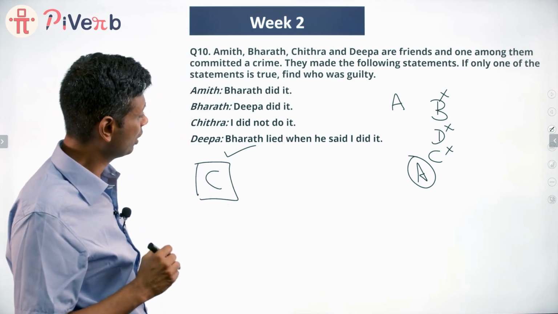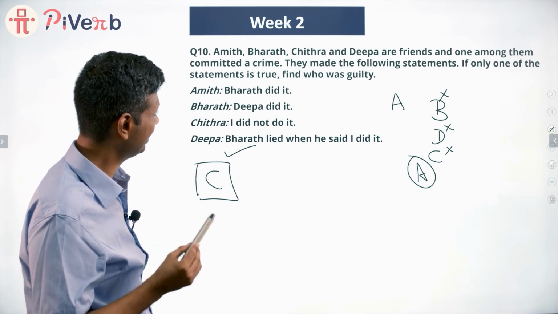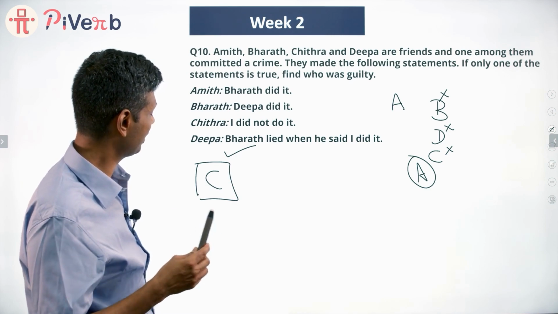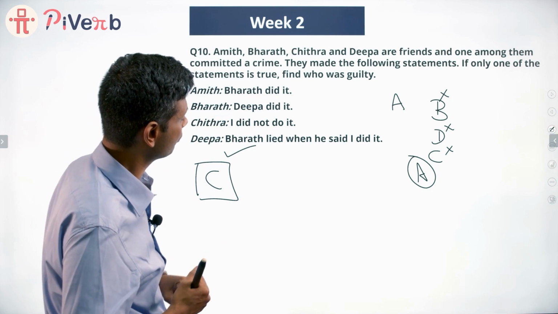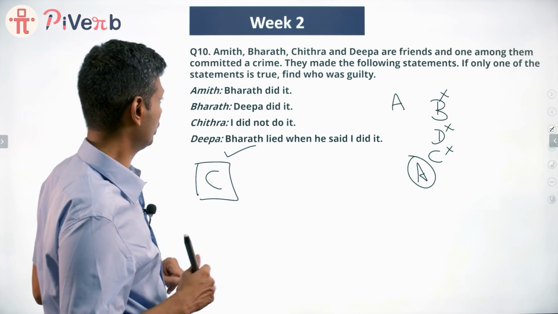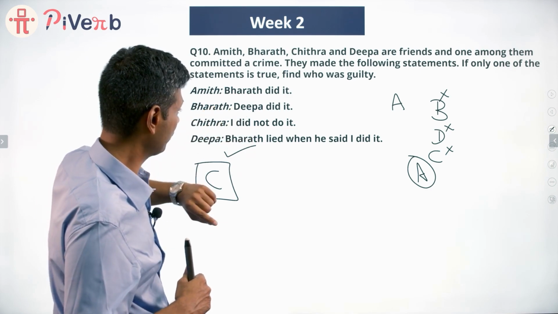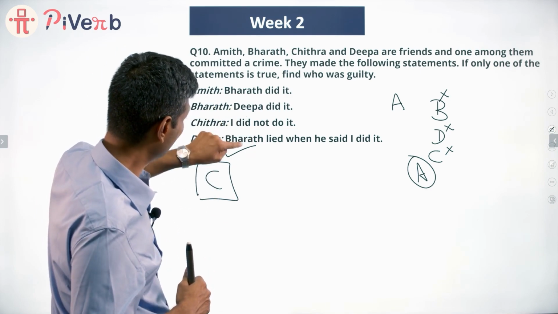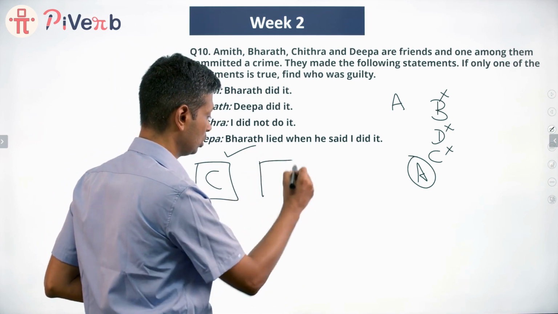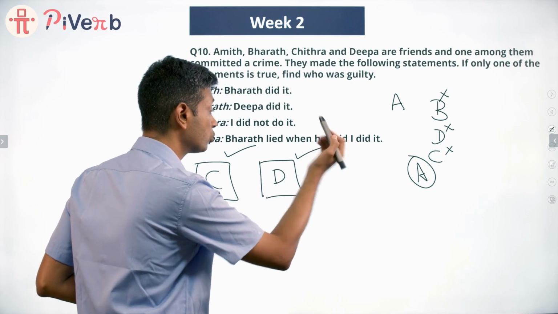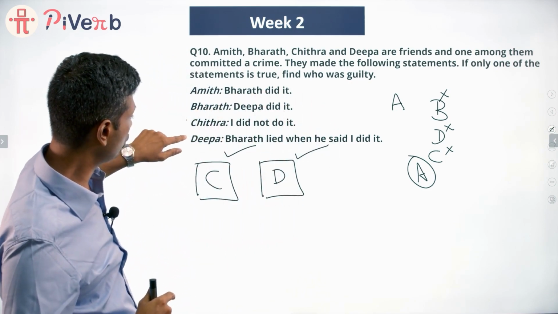Bharat lied when he said, I did it. Is that statement true? Bharat is saying Bharat did it. But Bharat did not do it. Bharat says Deepa did it. Deepa saying Bharat lied when he said I did it. Yep, this ends up being true. If C were true, D would also be true. Very interesting. If C were true, then D would also be true.